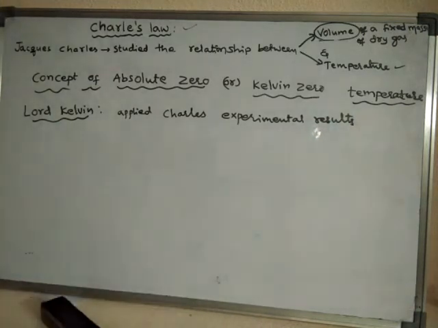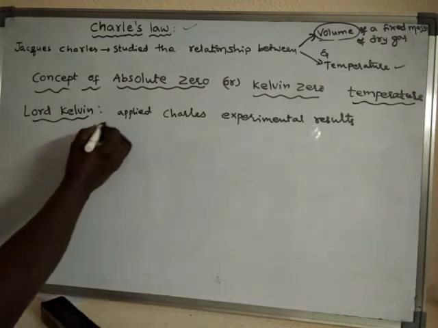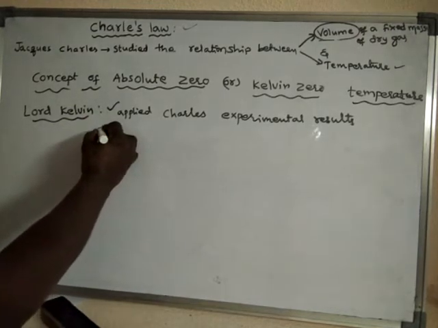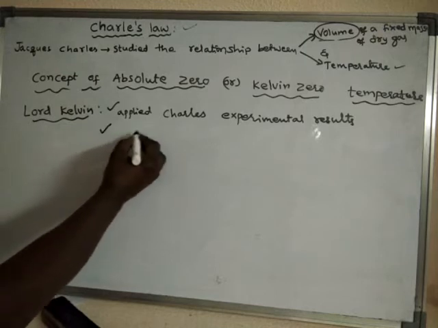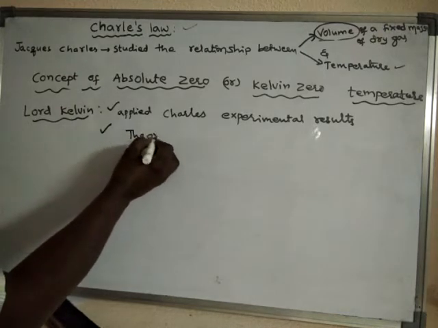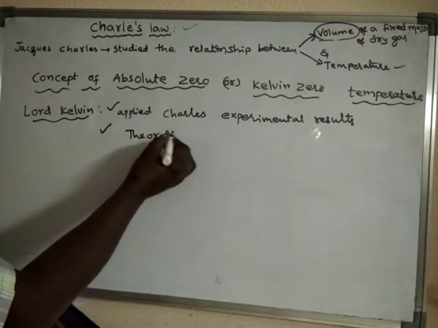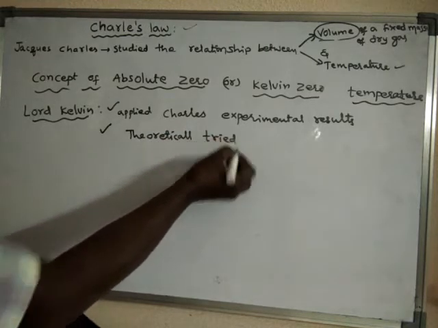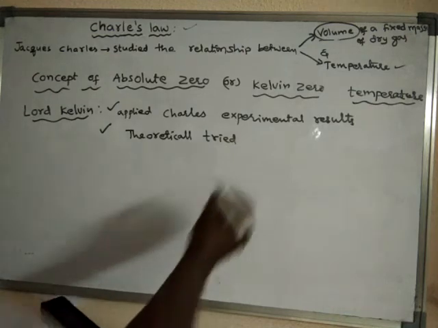Who applied the Charles experimental results? Lord Kelvin, a scientist. He applied the Charles experimental results, and he also theoretically tried to calculate.